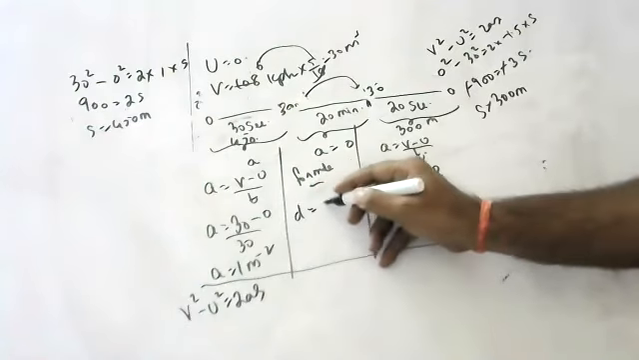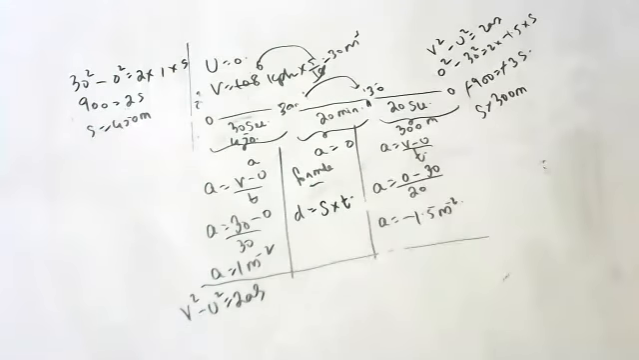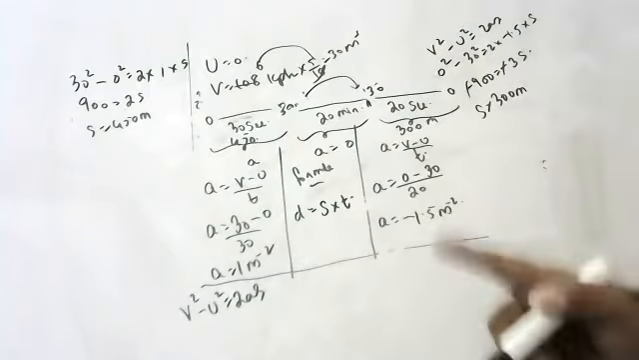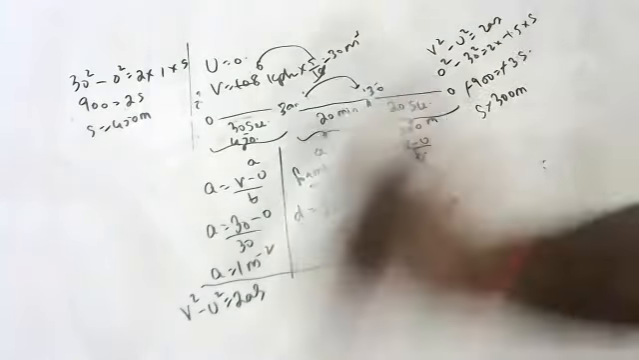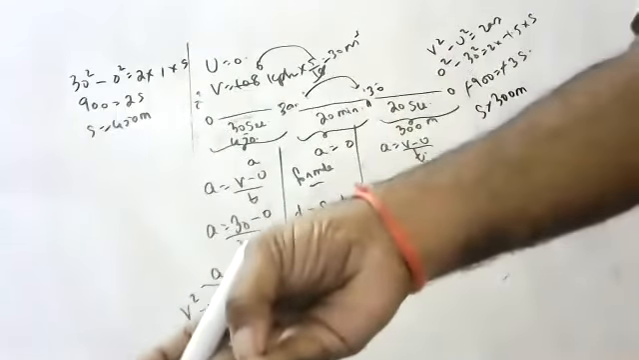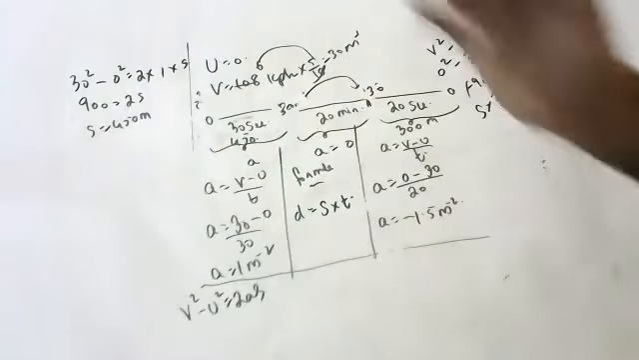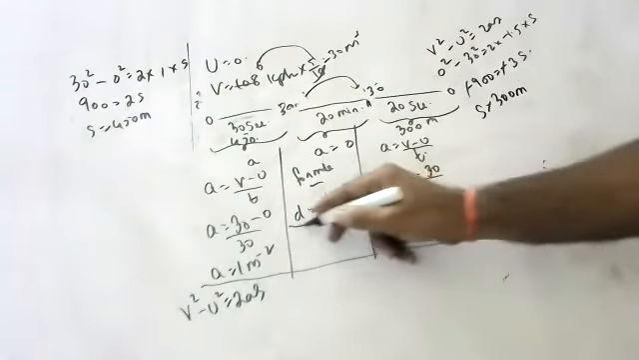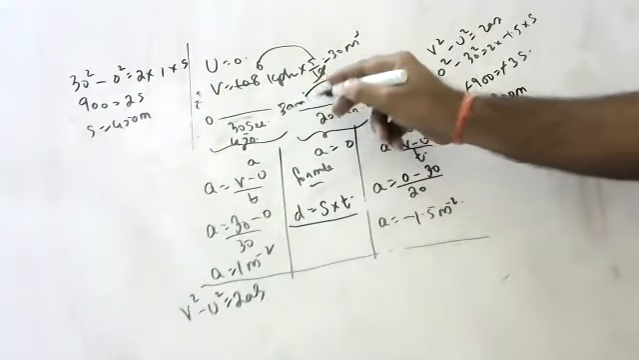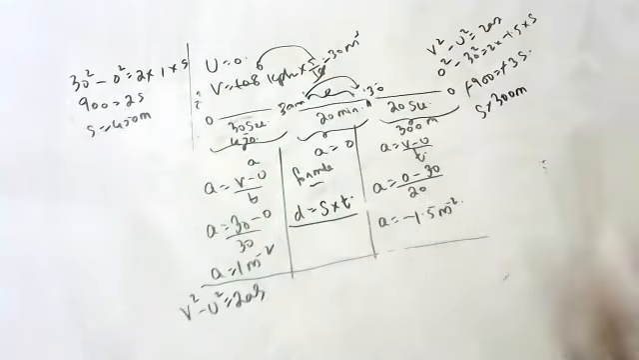motion. Distance is equal to just speed into time. That's all, because it is a uniform motion. For non-uniform motions only we have equations of motion. I know you people are thinking about v is equal to u plus at, s is equal to ut plus half a t square, v square minus u square is equal to 2as. But no. Distance is equal to speed into time because it is a uniform velocity. For uniform speed, this is the formula.